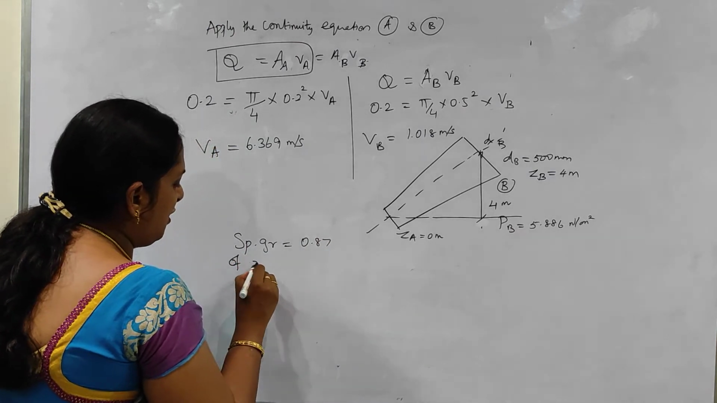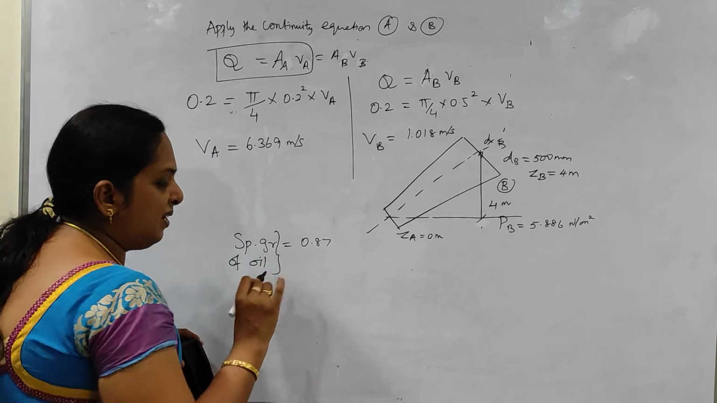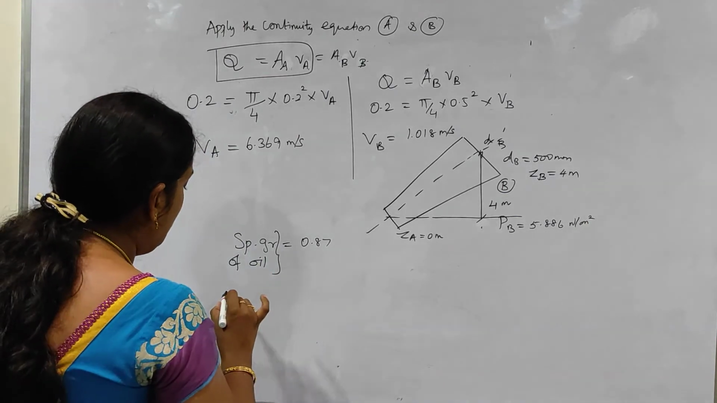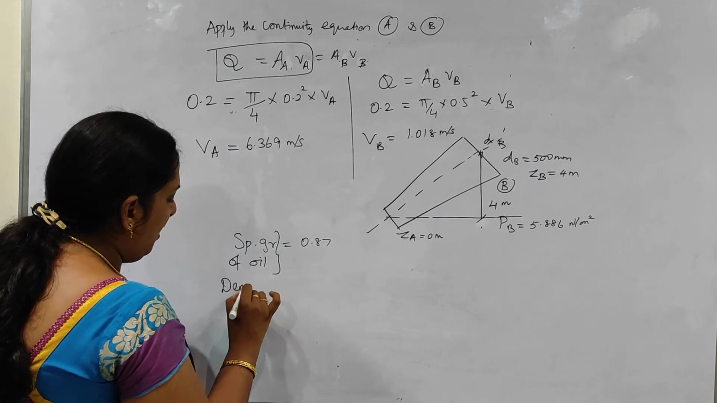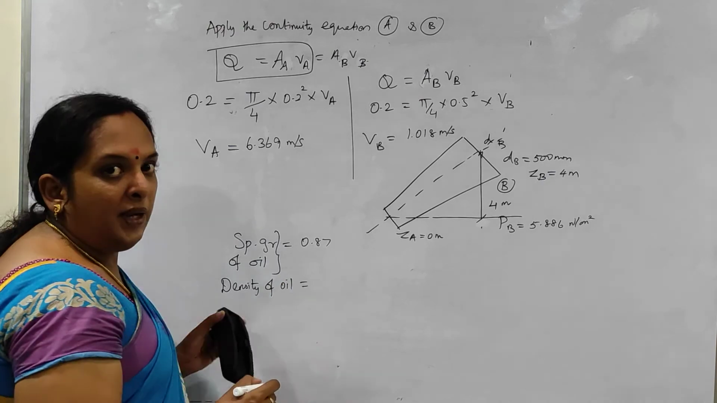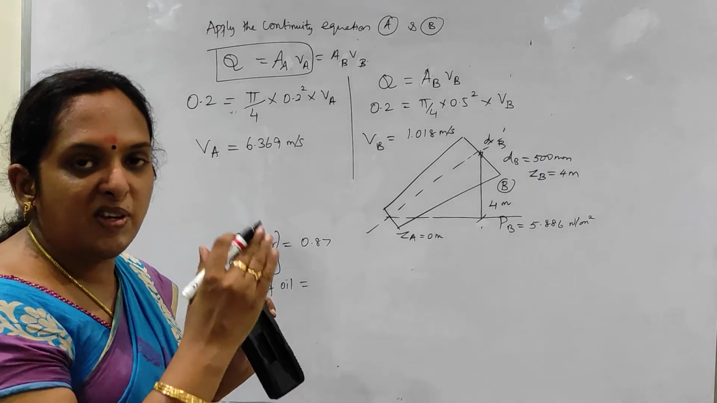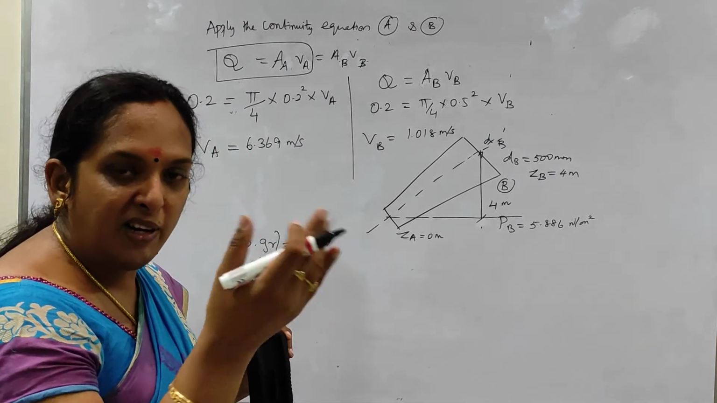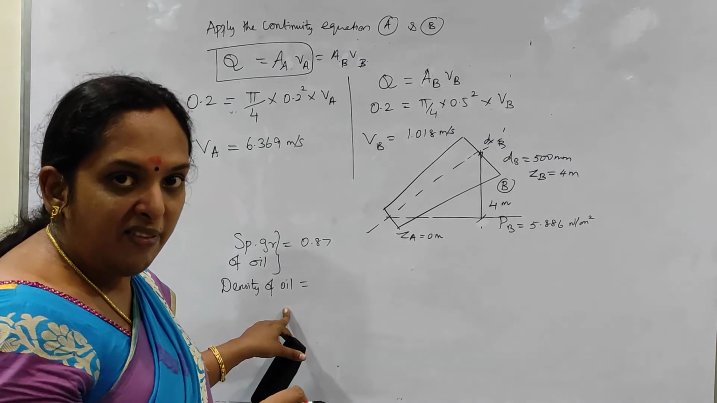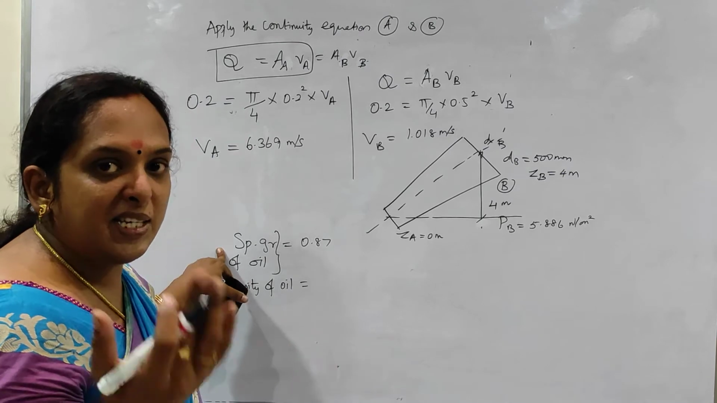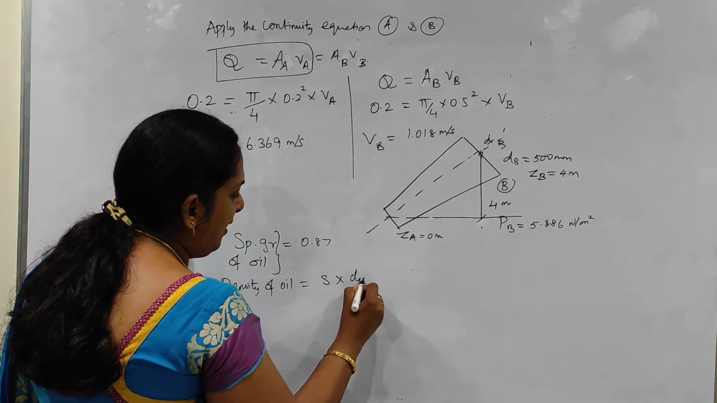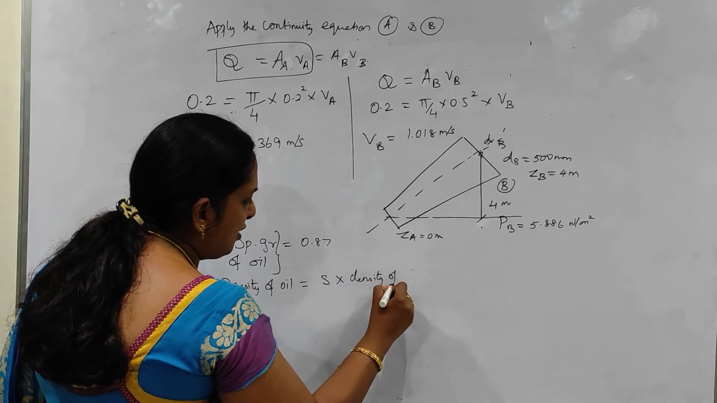What is the specific gravity of oil? 0.87. But in the formula we are not using the specific gravity. Instead we are going to use the density. So what is the density of oil? If you recall, in the first unit we have seen what is specific gravity. Specific gravity is equal to the density of any liquid divided by the density of standard liquid. From that, the density of any liquid is specific gravity into density of standard liquid, which is water.